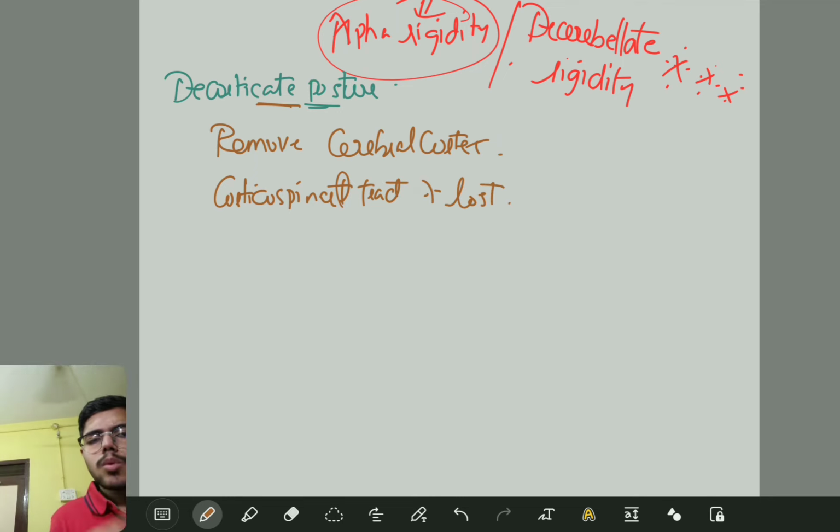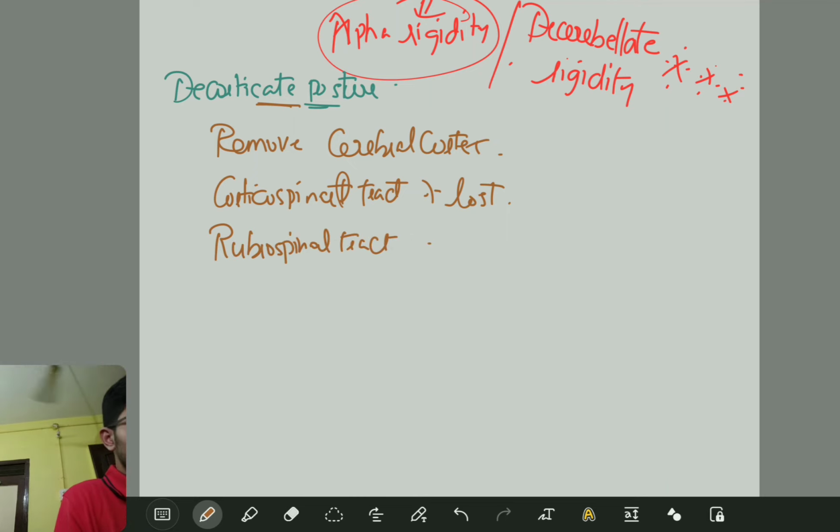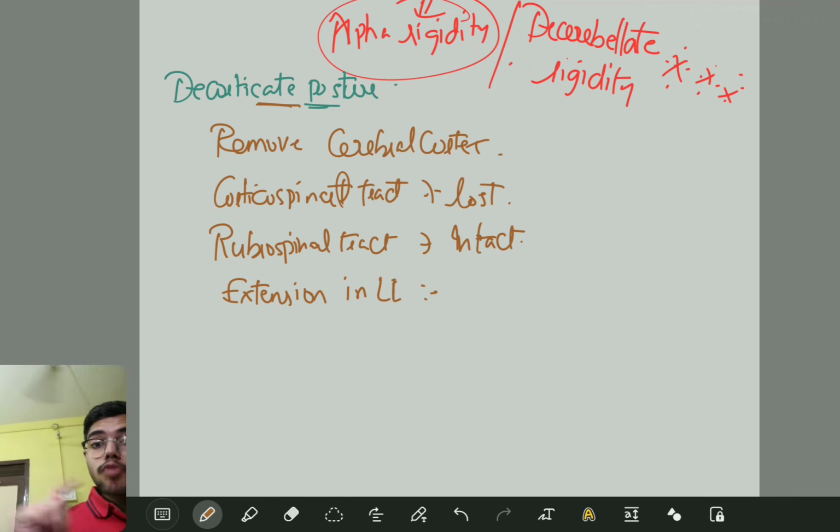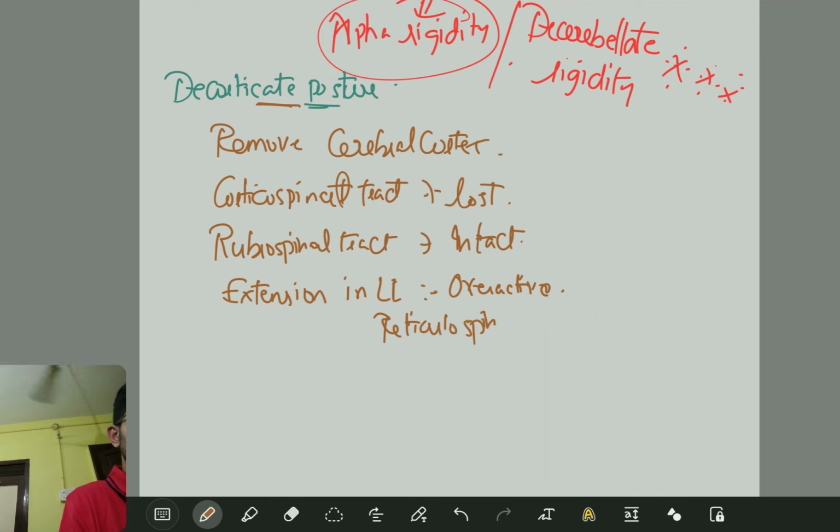The other one, that is the rubrospinal tract, will be intact. So there will be extension in the lower limbs, which will be overactive, mainly because of your reticulospinal tract.